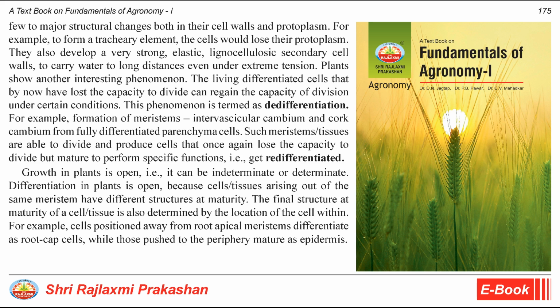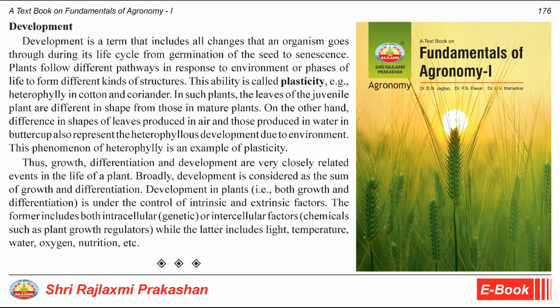Growth in plants is open, that is, it can be indeterminate or determinate. Differentiation in plants is open because cells and tissues arising out of the same meristem have different structures at maturity. The final structure at maturity of a cell or tissue is also determined by the location of the cell within. For example, cells positioned away from root apical meristems differentiate as root cap cells, while those pushed to the periphery mature as epidermis.